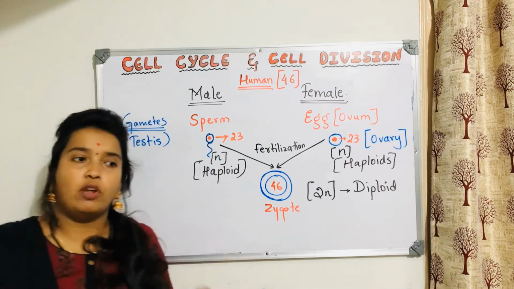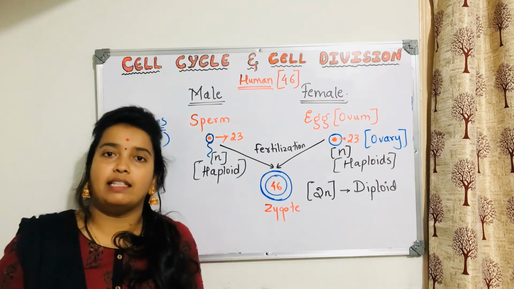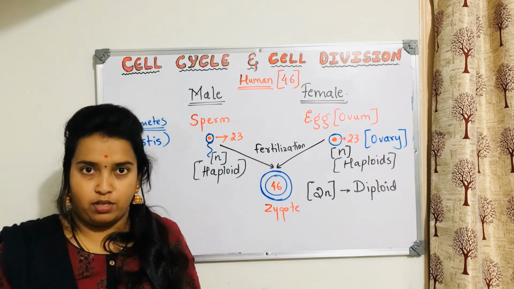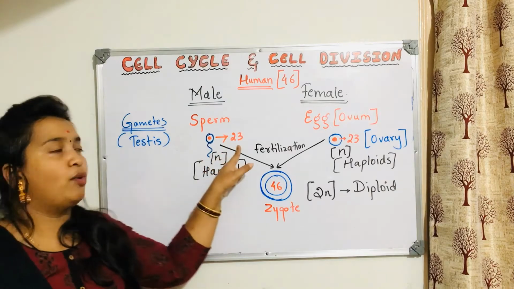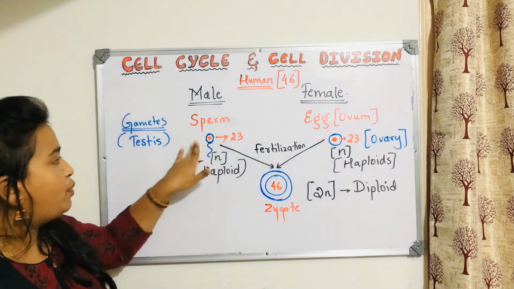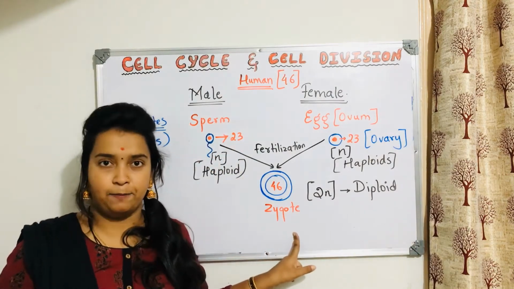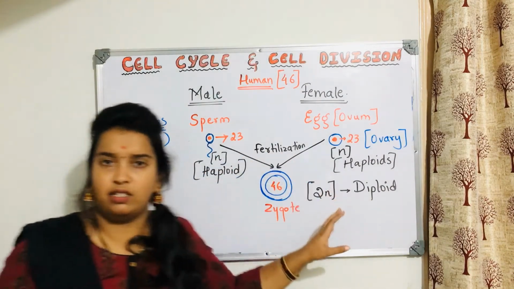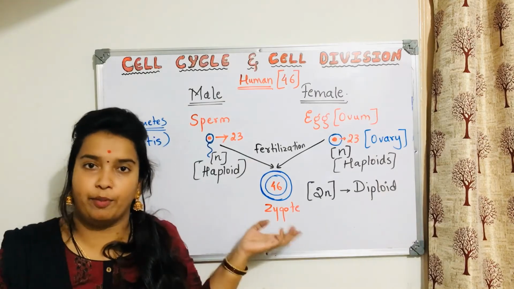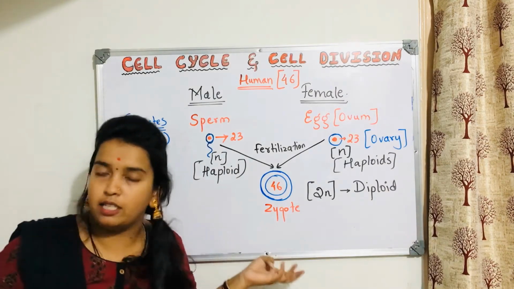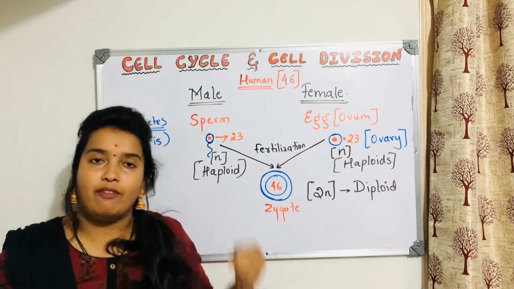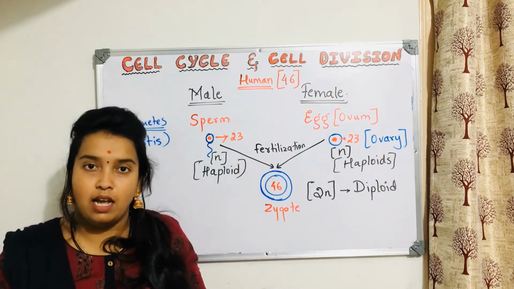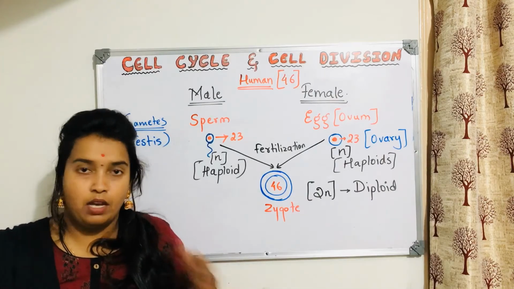In human beings or any other organisms, usually the gametes are the haploid cells, which will have one set of chromosomes. So here 23 plus 23 forms 46. Why am I explaining all this? It is related to human reproduction, and to make you understand where exactly in our body mitosis and meiosis take place and what their exact function is.